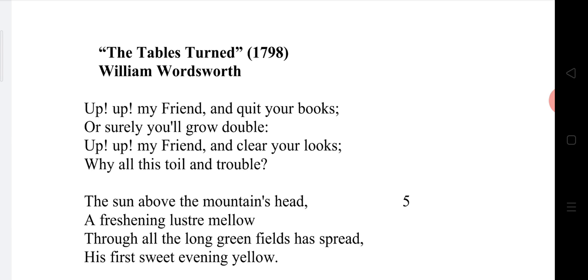Why? If you want to write a poem in Telugu, we need to arrange all the letters, where Laghu has to come, where Guru has to come. We need to follow the principles of Prasa and Yati. So writing a poem is not at all an easy task because of the rules and regulations.